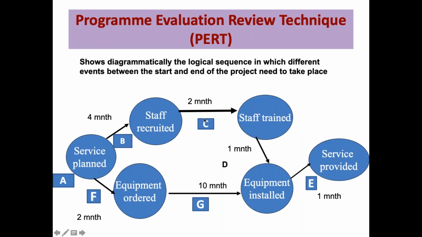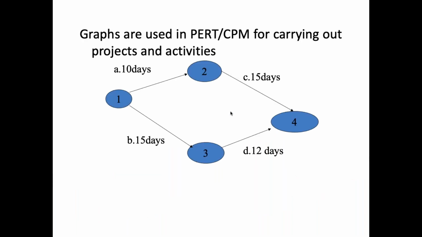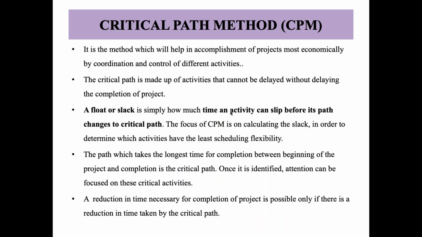For example, in the previous example, you can see 10 months it will take for the equipment to be ordered and installed. So you have to make sure that it happens in 10 months. If it gets delayed, it can take 1 year or 1.5 years. So if you have planned beforehand that it is going to take 10 months, you are already prepared that this is a time-taking process. So logical sequence and planning beforehand help in achieving the end result of the whole project. So second, I have discussed PERT. Next is CPM.